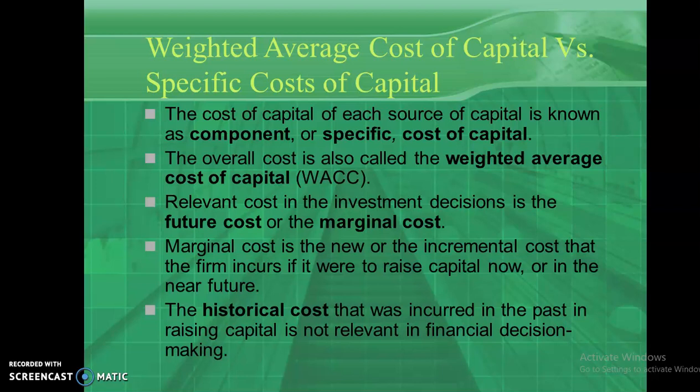So two things are viewed from two angles. The specific cost of capital is viewed from the suppliers of funds' angle, and weighted average cost of capital can be viewed from the company's point of view. So that's the difference between these two. And what's marginal cost? As you all know, the additional cost incurred in relation to investment decisions in the future is known as marginal cost.